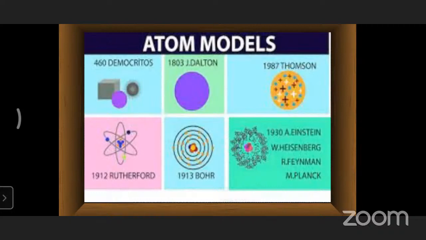Okay, and after that, Rutherford. Now we have seen the atomic structure, how the electrons are rotating in an orbit around the positively charged nucleus. These negatively charged electrons are rotating like this. In the year 1912, he is the student of Mr. J.J. Thomson.